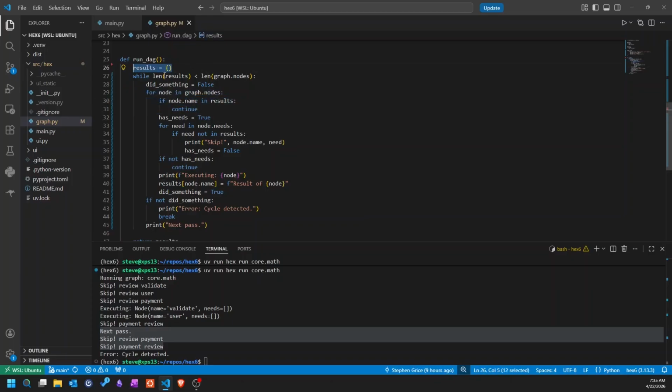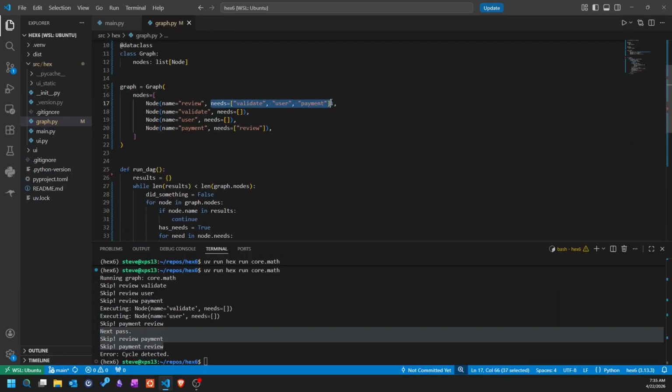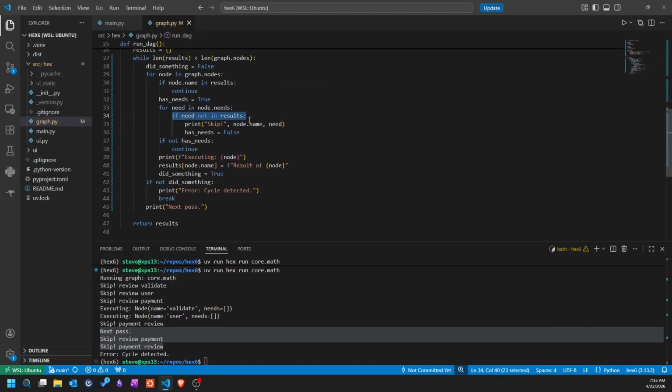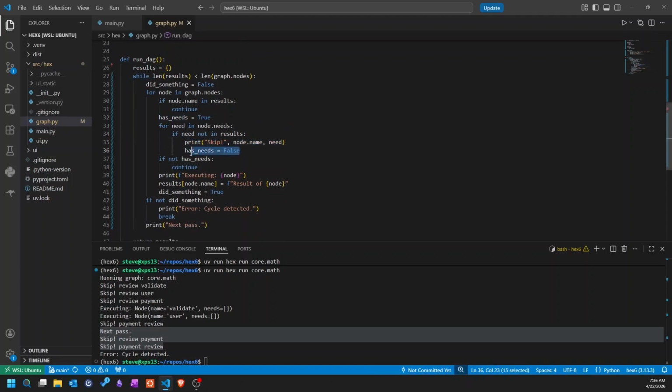Notice this results dictionary. The node name just gets thrown in there if it's completed. In reality, this is going to be the outputs of that node as well. So we'll have to have a node results of some sort instead of just the name being stored. Then we have this has needs flag. So we're going to cycle through all of the needs. That's these right here. And if the need is not in the results, the completed nodes, then we're going to skip it and wait until later. And we're going to set has needs to false.